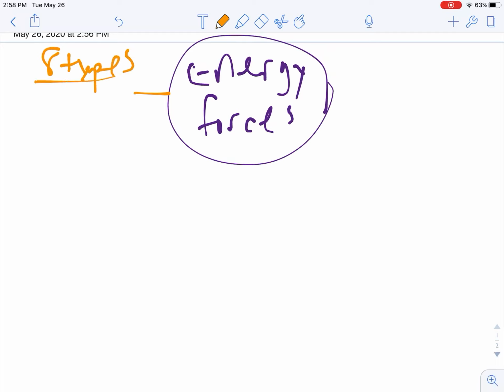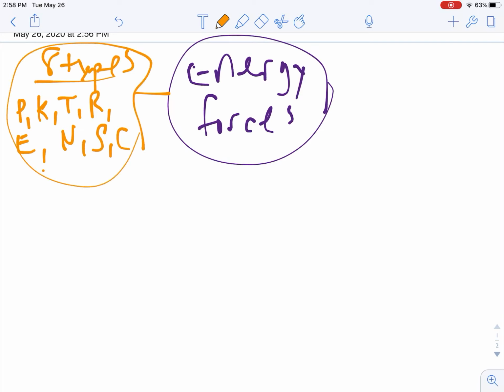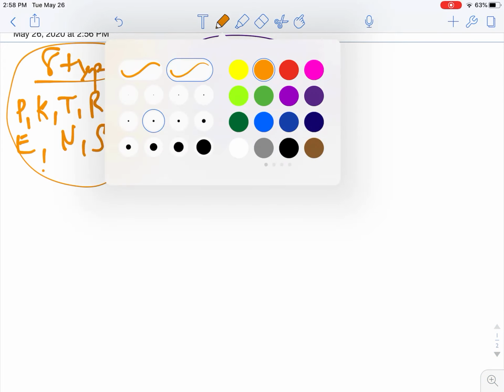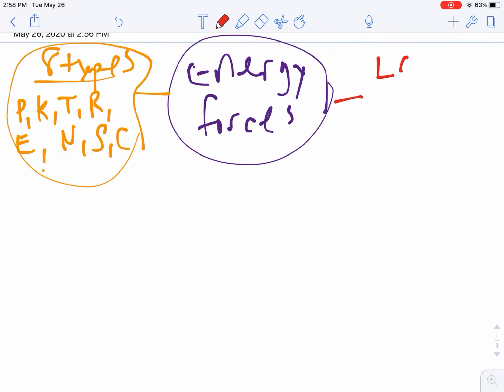Those 8 types were potential, kinetic, thermal, radiant, electrical, nuclear, sound, and chemical. 1, 2, 3, 4, 5, 6, 7, 8. Yep, that's all 8. Then from there, we started talking about the law of conservation of energy, one of my favorite things to talk about all year. That said that energy is not created or destroyed, but instead it is transferred.